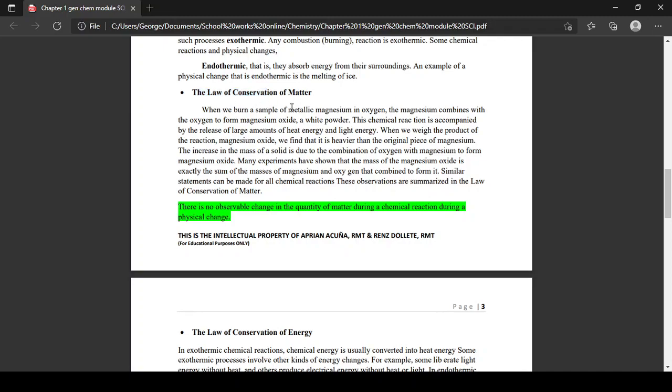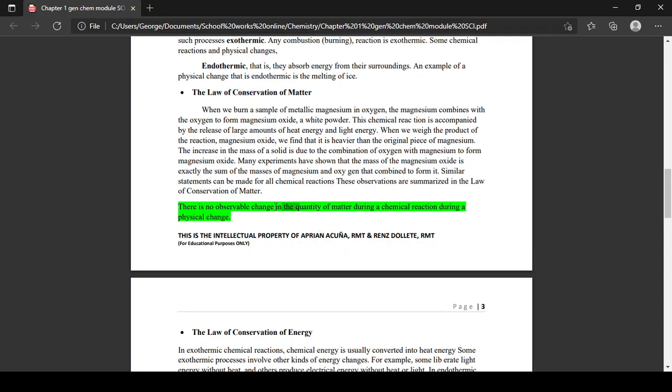Again, let me read. Metallic magnesium in oxygen: magnesium combines with oxygen to form magnesium oxide. It became a white powder due to the combination of magnesium and oxygen. After combining, did it increase or not? No. It only changed form. That is the law of conservation of matter: there is no observable change in the quantity of matter during a chemical reaction or during a physical change.